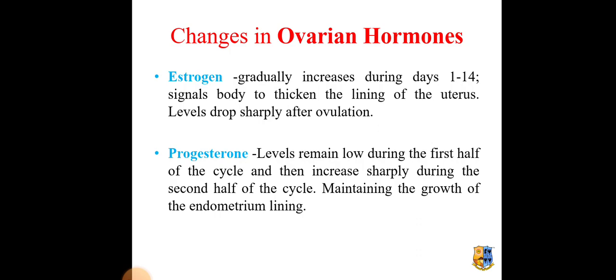Let us see the changes in ovarian hormones. Estrogen gradually increases during the first 14 days. It signals the body to thicken the lining of the uterus. The level drops sharply after ovulation. The level of progesterone remains low during the first half of the cycle and then increases sharply during the second half of the cycle, maintaining the growth of the endometrium lining.